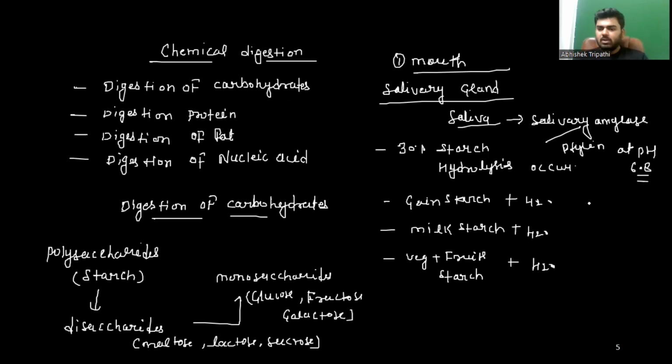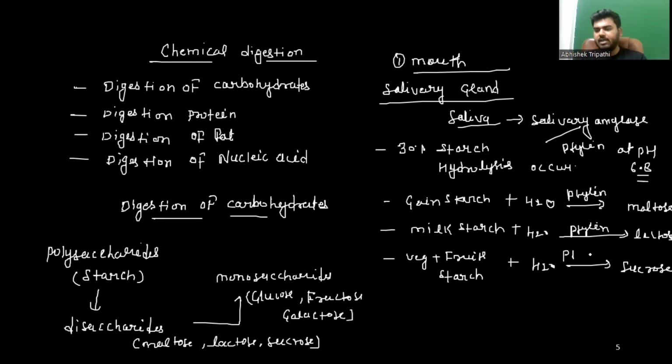This grain starch, milk starch, as well as fruit and vegetable starch will convert into disaccharides. Grain starch is converted into maltose in the presence of the enzyme known as ptyalin or salivary amylase. Milk starch is converted into lactose in the presence of ptyalin enzyme. And fruit and vegetable starch is converted into sucrose in the presence of ptyalin enzyme, meaning salivary amylase.